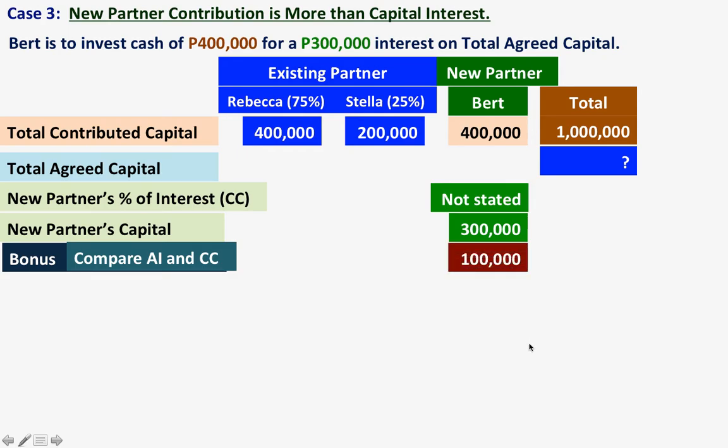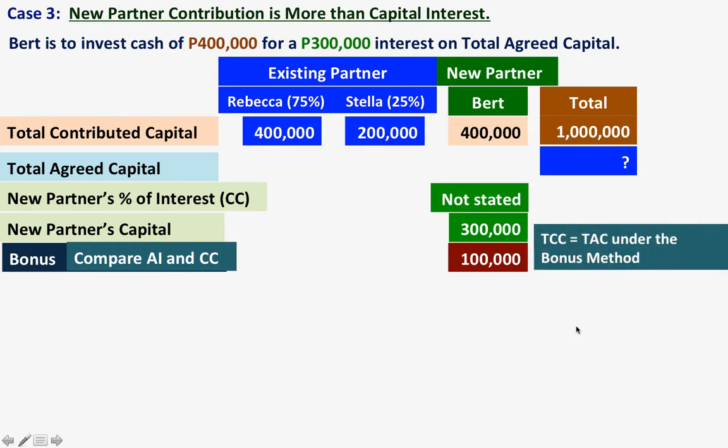Under the bonus method, our total contributed capital and total agreed capital are equal, because we were able to establish that there was a bonus. So in this case, our total agreed capital is the same as the total contributed capital of 1 million.